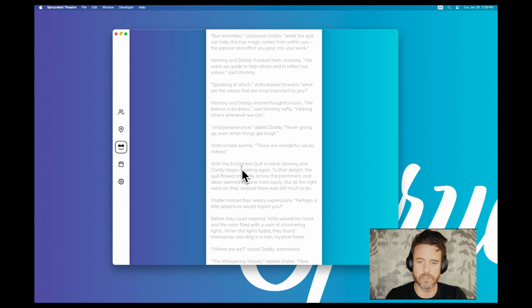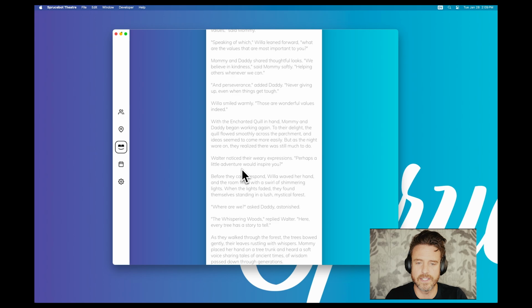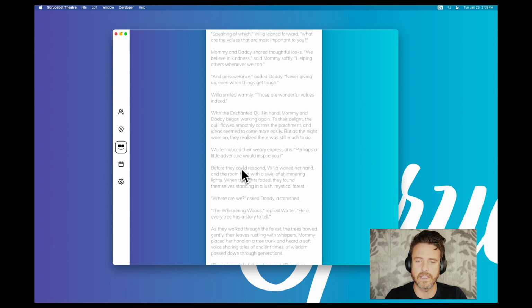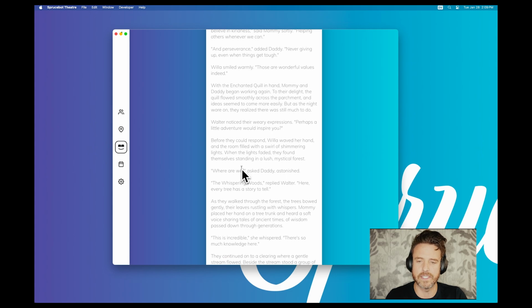Mommy and Daddy shared looks. "We believe in kindness," said Mommy, "helping others when we can, and perseverance," added Daddy, "never giving up when we think things get tough." Willa smiled warmly. "These are wonderful values indeed."